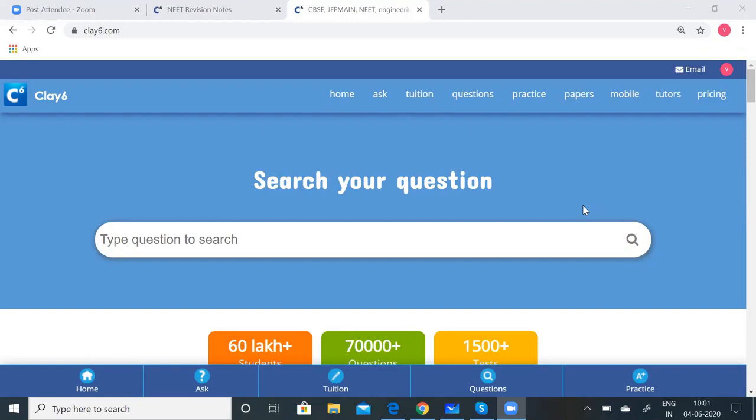Today I am going to cover the chapter Semiconductor Devices and Digital Circuits. So let us quickly go through the important concepts and formulas you have to learn in this particular chapter. This chapter has 1.5 or 2% weightage, so you can expect one or two questions from this chapter.